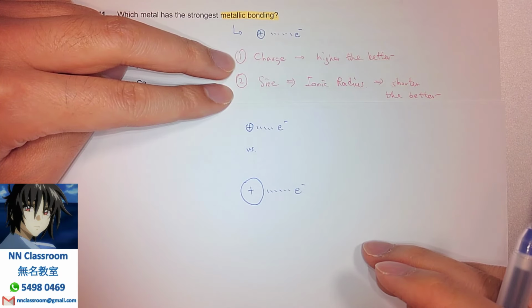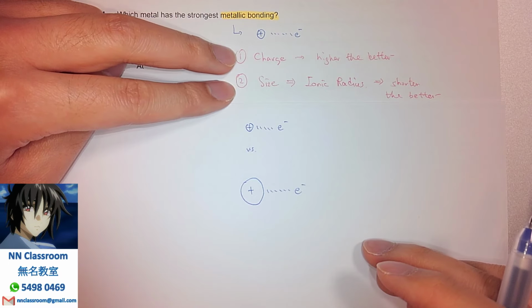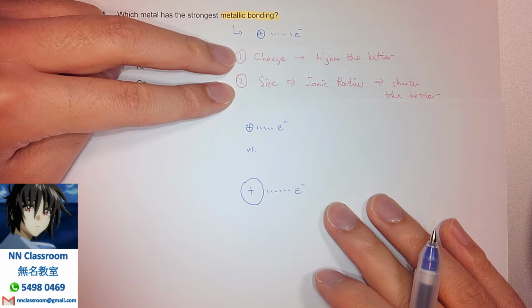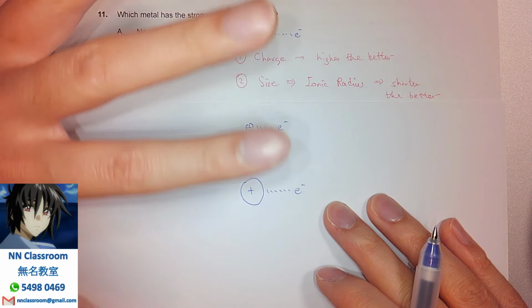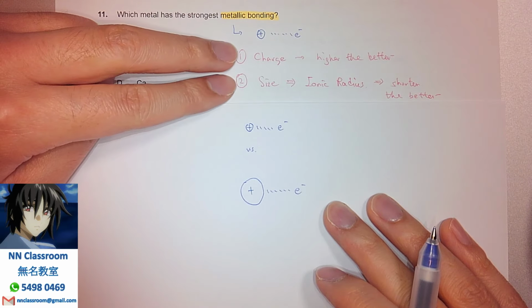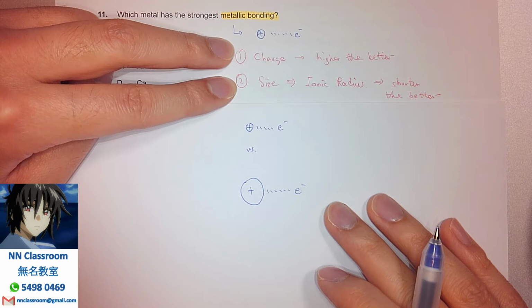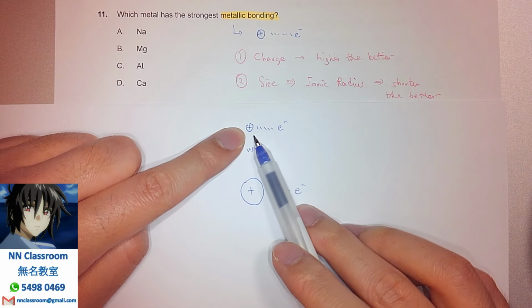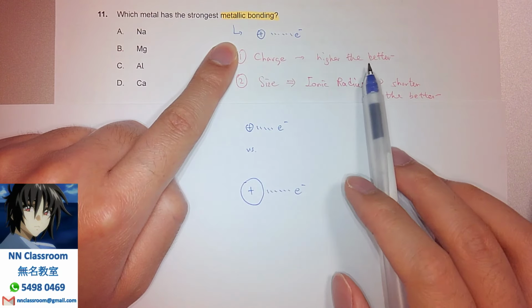Some students may recognize that this is what we call the charge density, exactly the point we use to explain the strength of ionic bond as well. If you know what I'm saying, congratulations. The message I want to deliver is that the strength of metallic bond and ionic bond share really similar concepts, with both charge and size explaining the strength. Smaller ions are better in terms of attraction, and higher charge is better too.